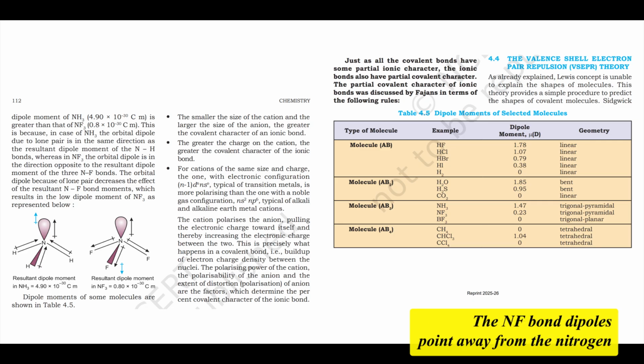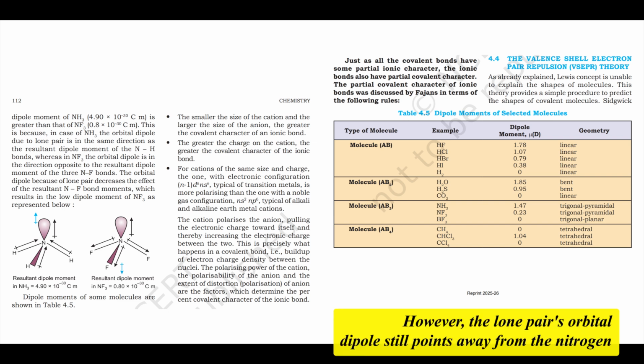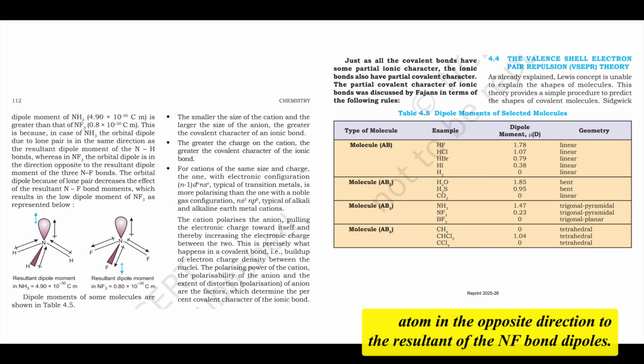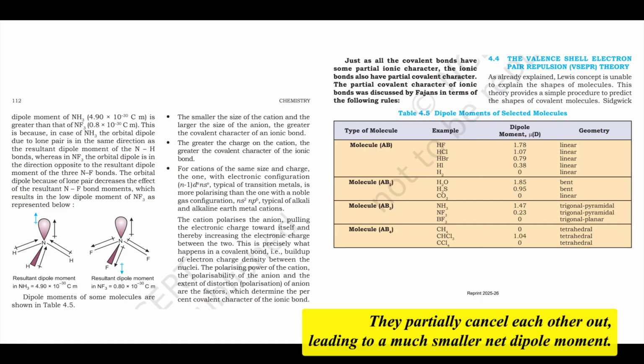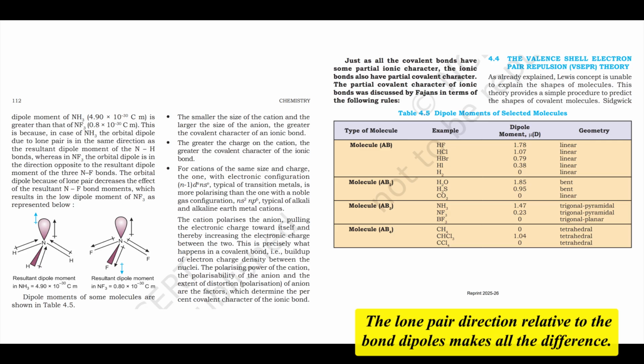In NF3, the N-F bond dipoles point away from the nitrogen toward the highly electronegative fluorine atoms. However, the lone pair's orbital dipole still points away from the nitrogen atom in the opposite direction to the resultant of the N-F bond dipoles. They partially cancel each other out, leading to a much smaller net dipole moment. The lone pair direction relative to the bond dipoles makes all the difference.